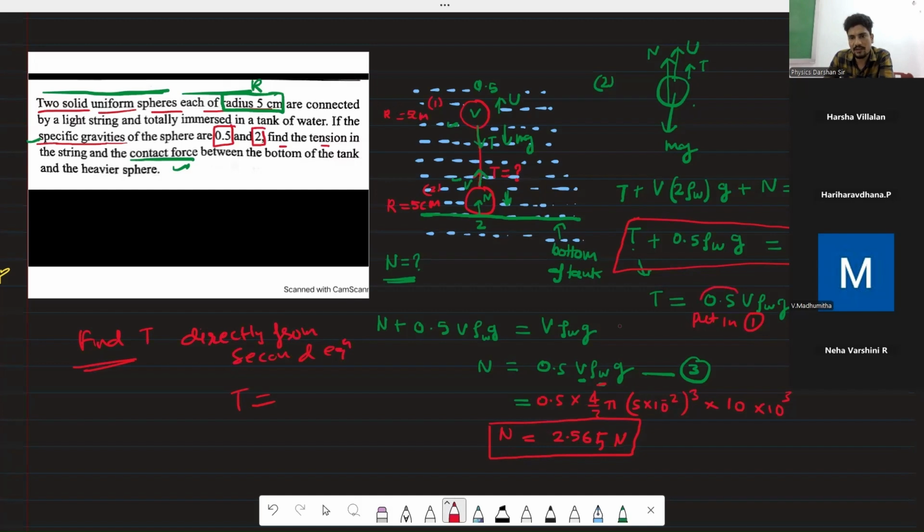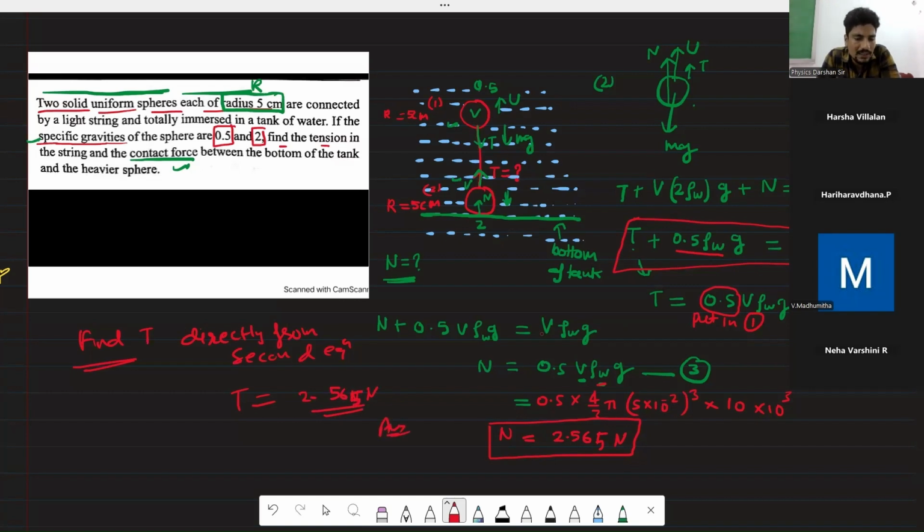This is 0.5. This is the second equation. This is V, this is also 0.5. Accordingly, you will get it. So directly from the second equation, after the calculation you will also find 2.565 Newton.